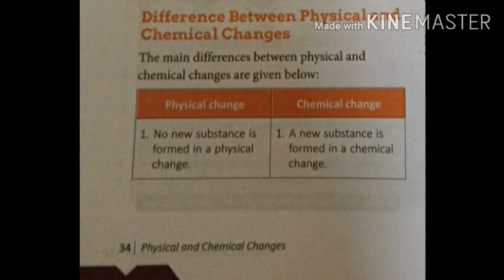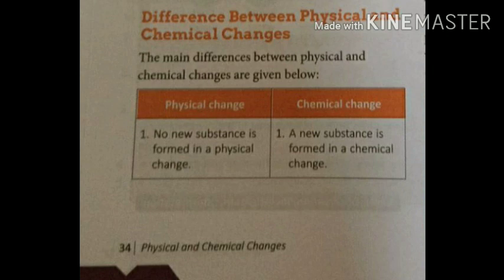Ice, when converting into water, the solid is converting into liquid, and when we freeze that water, it is again converted into ice, right? Here we are changing the state, but no new substance is formed.